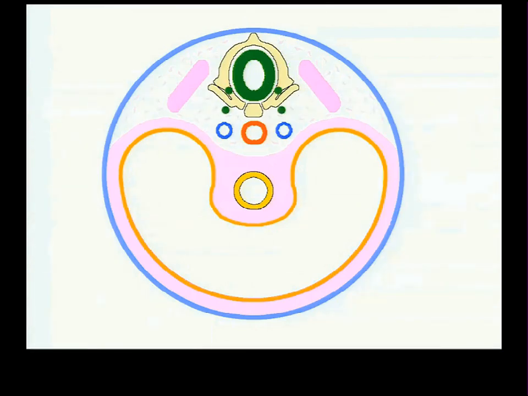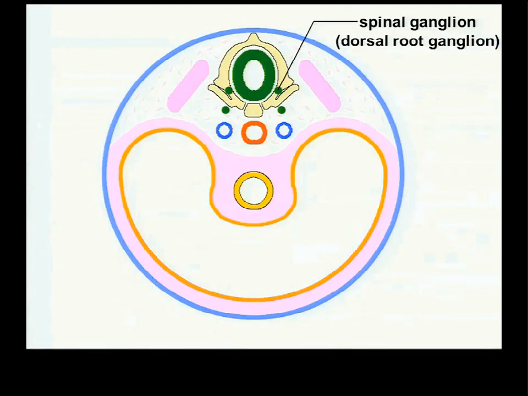The two separate from one another, with one of the subclumps taking up a position between the pedicels of adjacent vertebrae, and the other subclump taking up a position pretty much adjacent to the beginnings of the costal process of that vertebra. The clumps which take up a position between the pedicles of adjacent vertebrae are destined to become the dorsal root ganglion or the spinal ganglia.